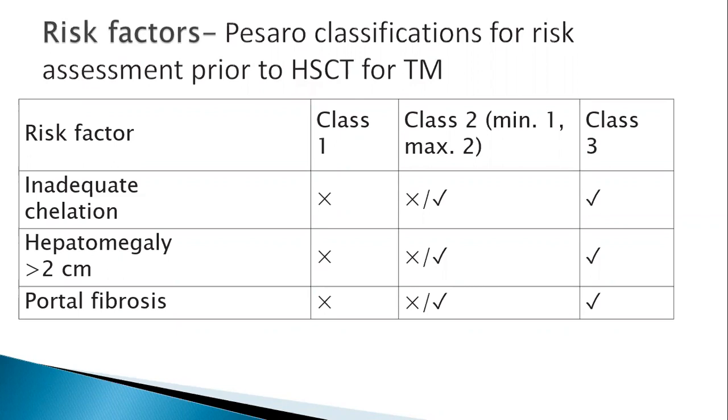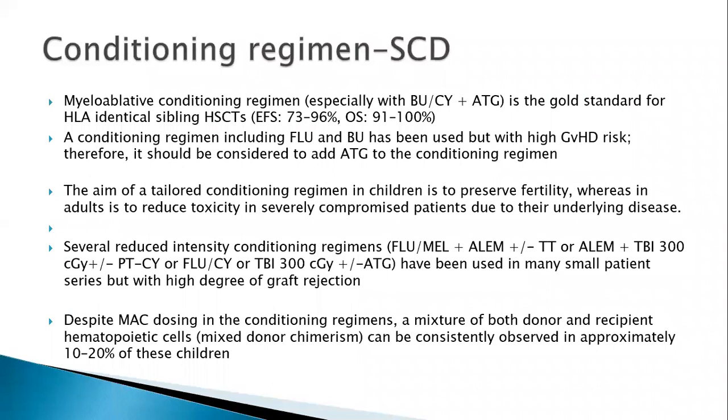One would feel 3, one would feel 2 centimeters. But grossly, any hepatomegaly more than 4 to 5 centimeters, you can fairly think there is severe iron overload. Now the conditioning regimen again is busulfan and cyclophosphamide along with ATG to prevent graft versus host disease.